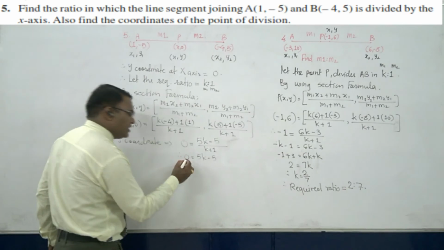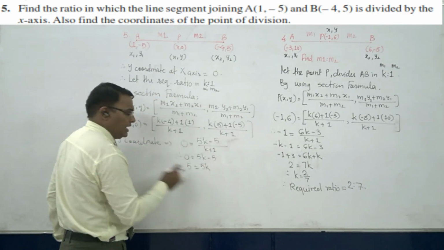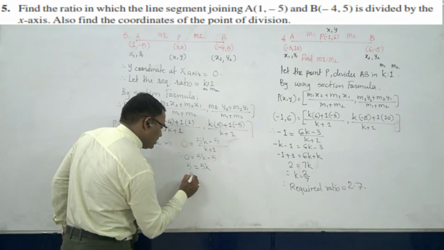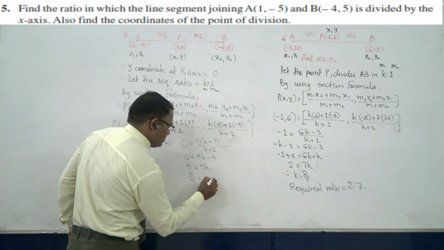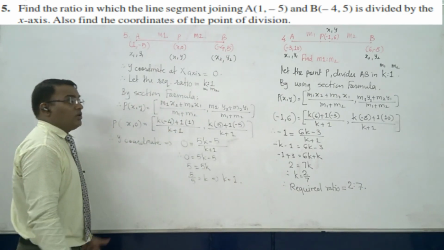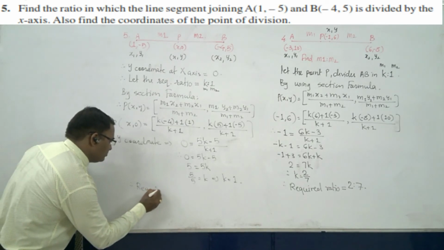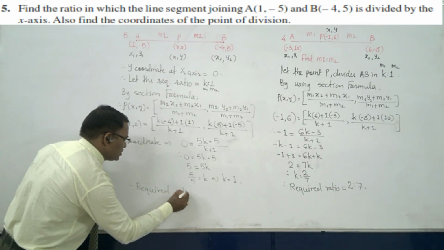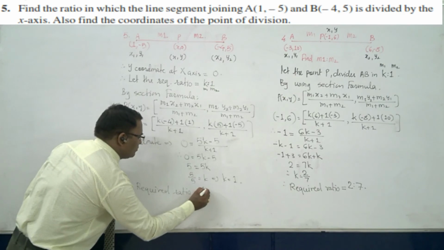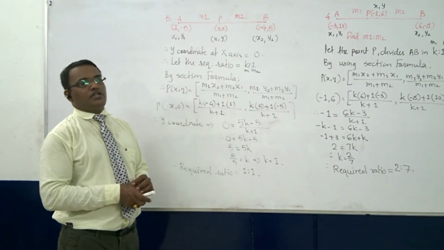This minus 5 comes to the other side and becomes 5, so 5k equals 5, and finally you get the value of k is equal to 1. What does it mean? Therefore the required ratio is 1:1.